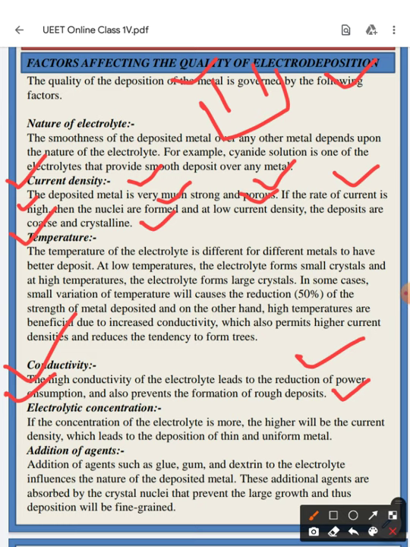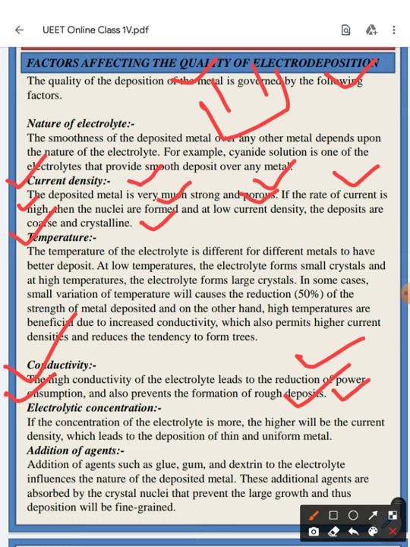That means if the conductivity is higher, it prevents the formation of rough deposits at the cathode end. So conductivity should be much higher in your electrolytic process.